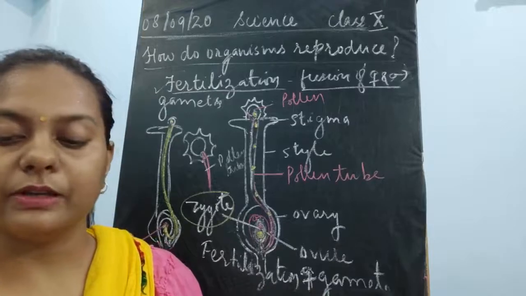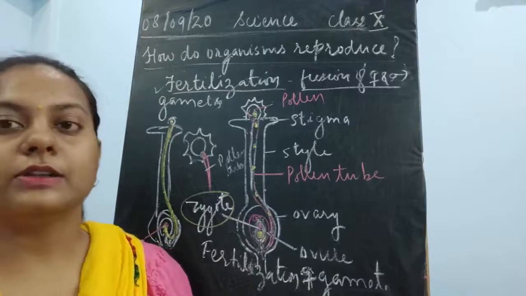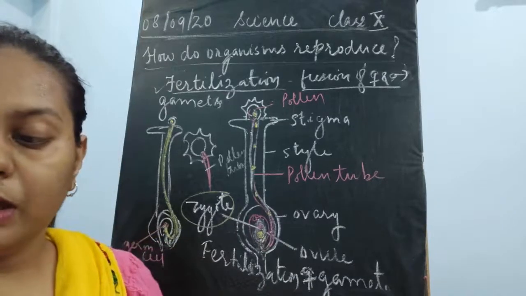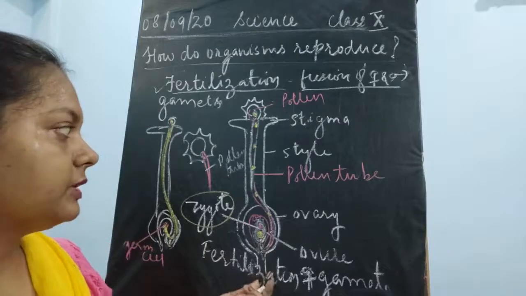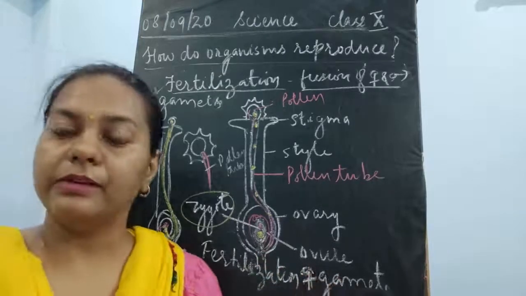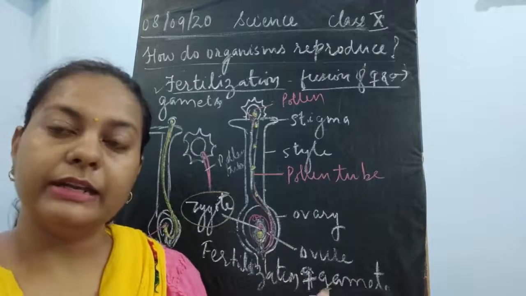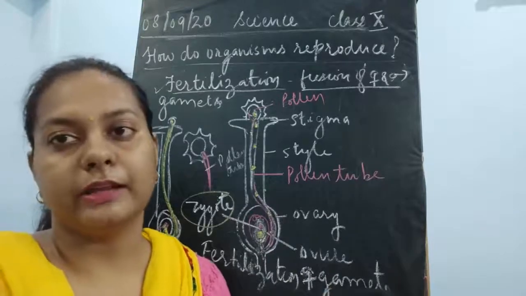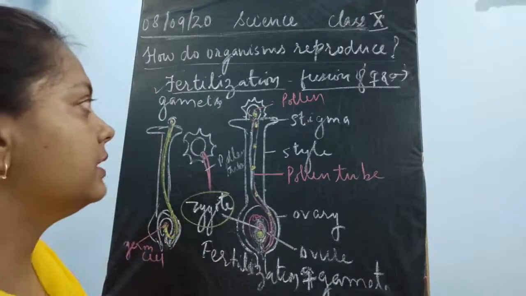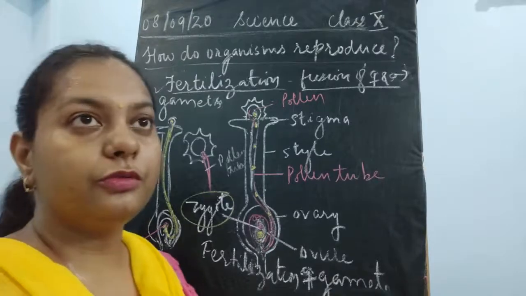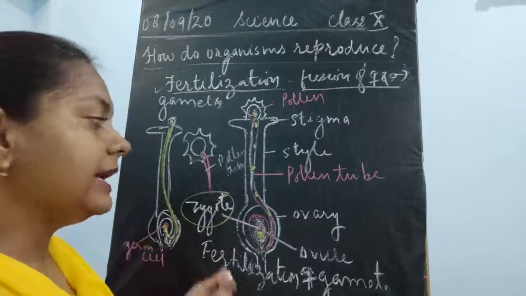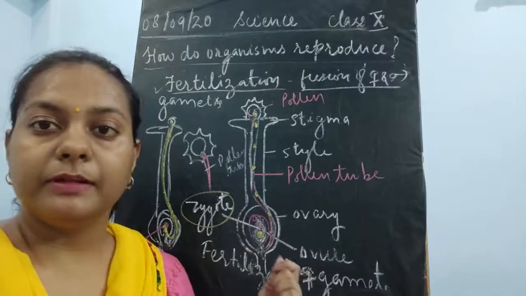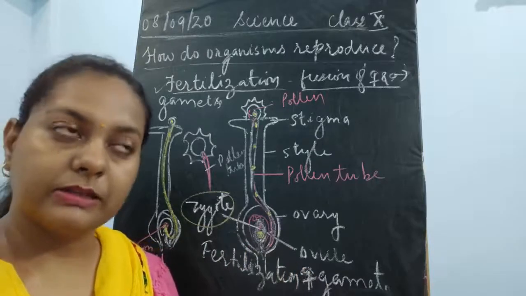Now what happens after this fertilization? If the flowers are different, that is, unisexual flowers, and cross pollination is taking place, then the fertilization will take place where the female reproductive part is present in the particular flower.